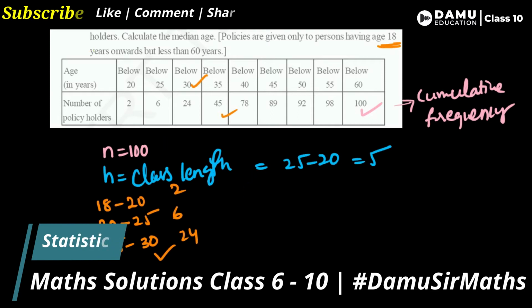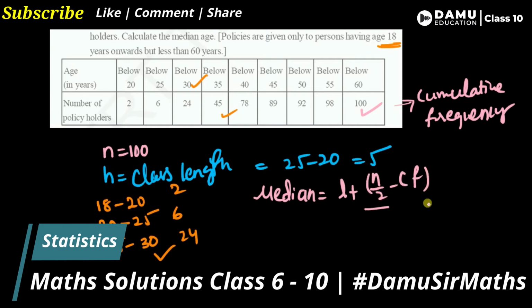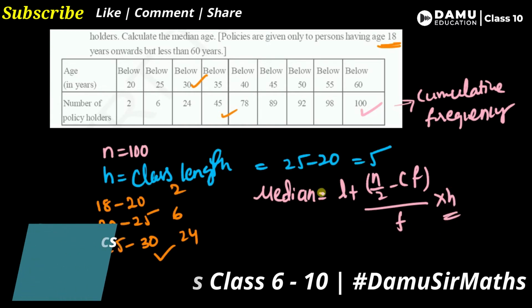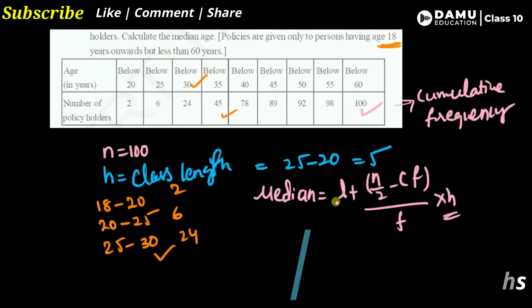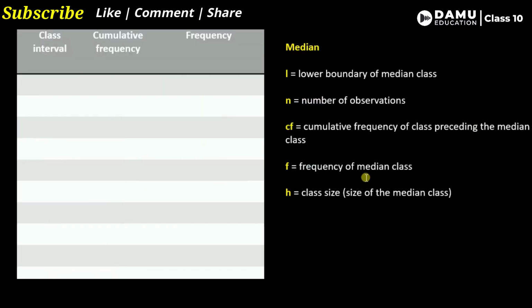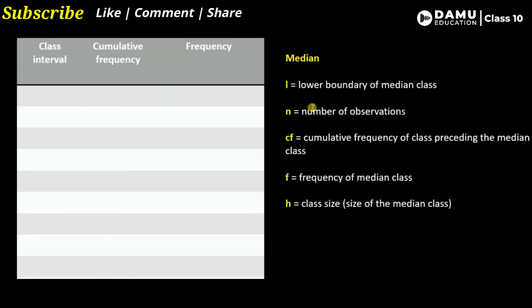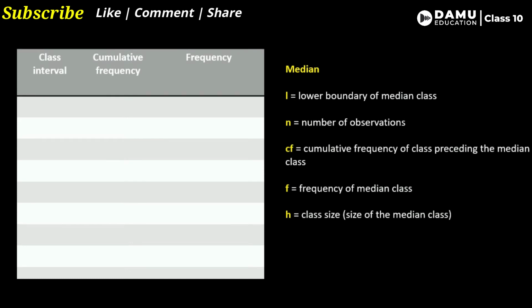What is the formula of the median? Median equals l plus n by 2 minus c of whole divided by f, into h. Here h is the class length, a common multiplication, and l is also common. So let's prepare the class intervals.